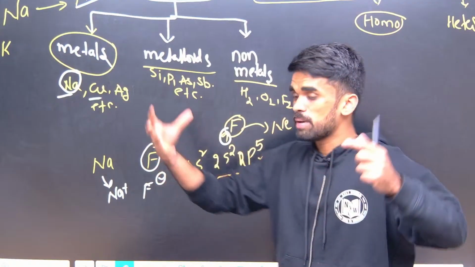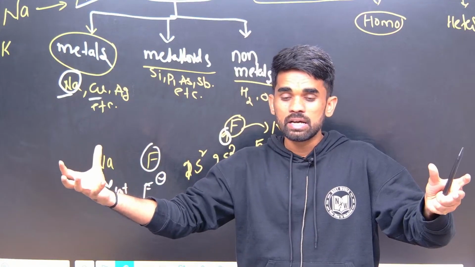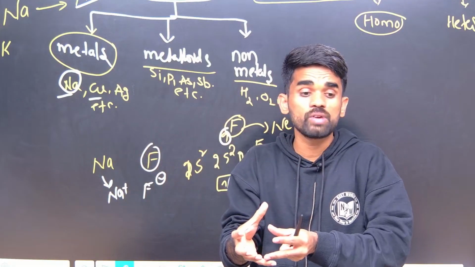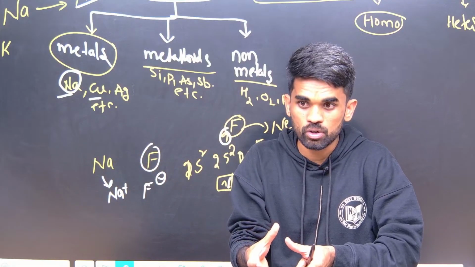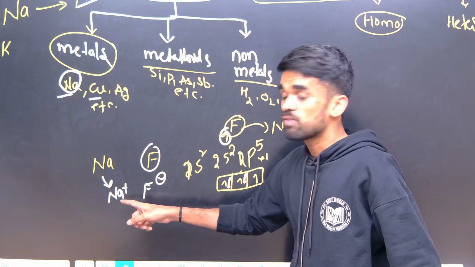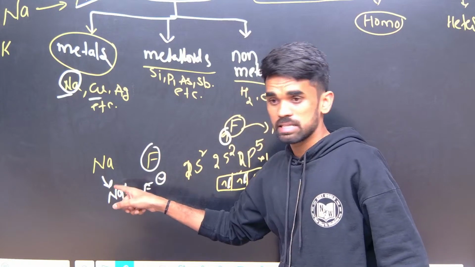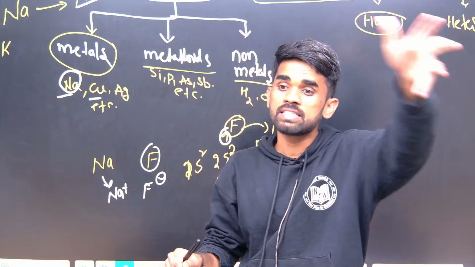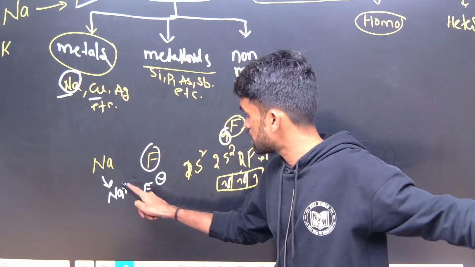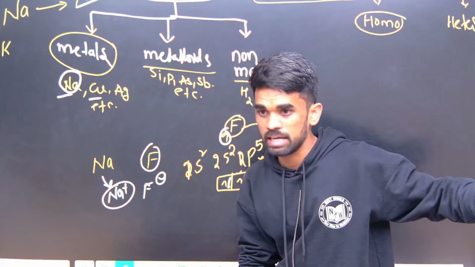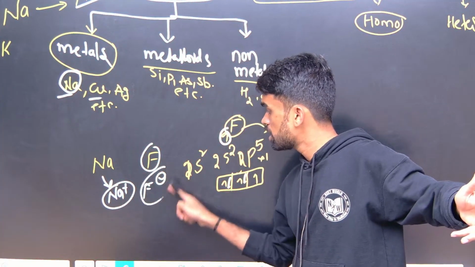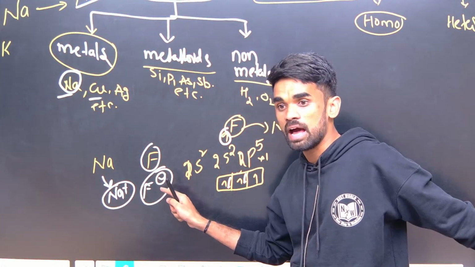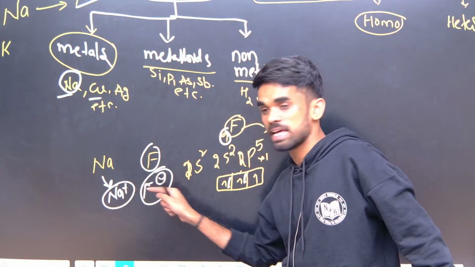Okay, so when a metal and a non-metal combine, we are going to get an ionic compound. Why? Because these metals, especially alkali metals, have a tendency to release an electron, so after releasing it they form a cation. Now that electron is taken by fluorine and forms a fluoride ion. This is the fluoride ion.